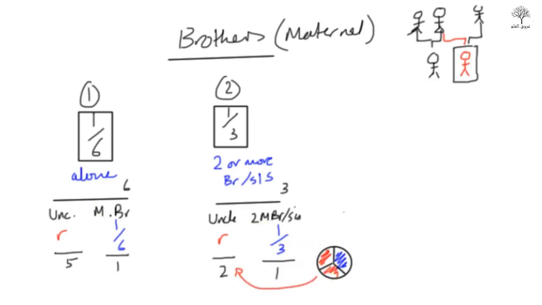Right, so let's give the uncle the 2 pieces, and let's give the brothers 1 piece. Okay, so 1/3 goes to them, 2/3 goes to the uncle. Excellent, brilliant.